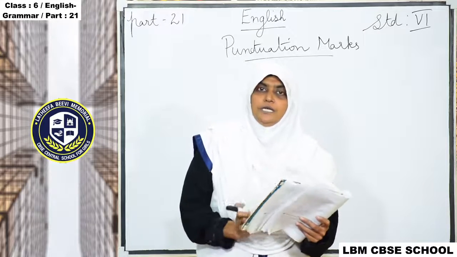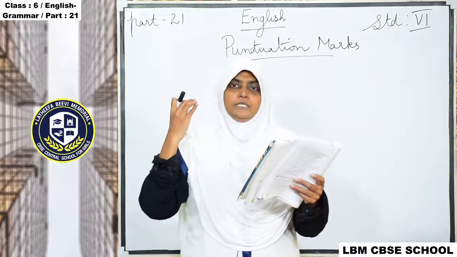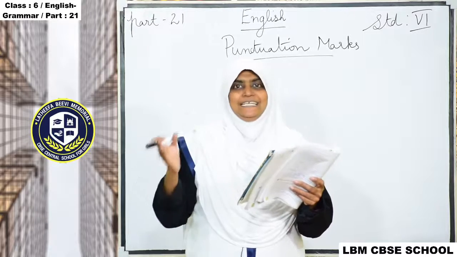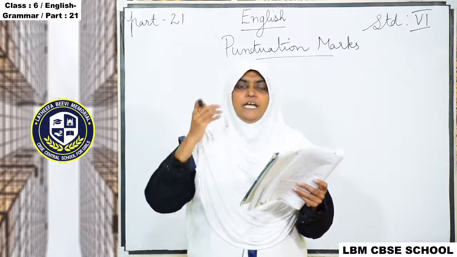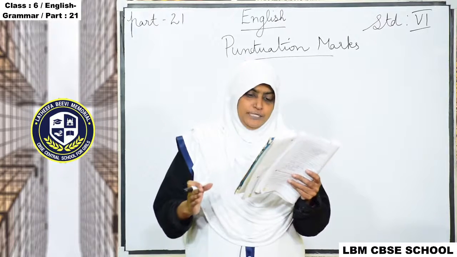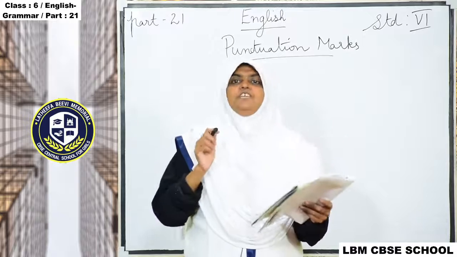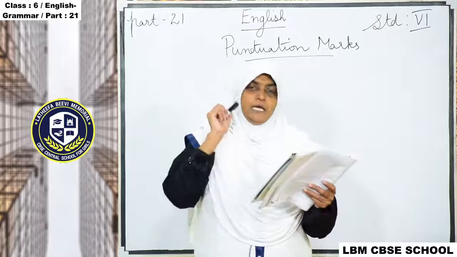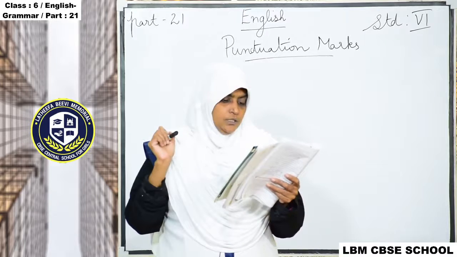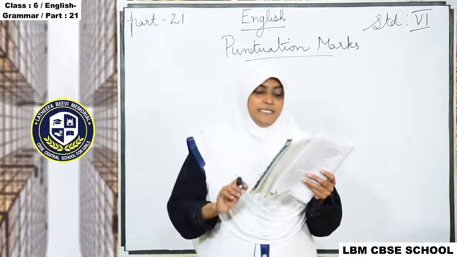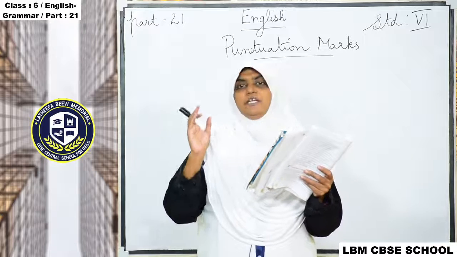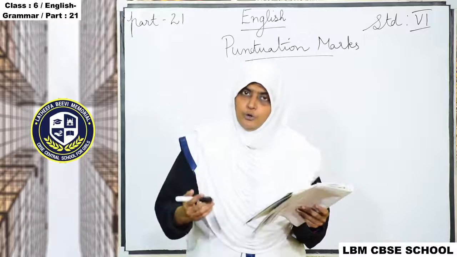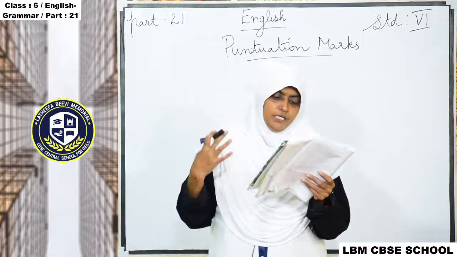So here you are conveying a message in two sentences. That time we need a semicolon, between the sentences or independent clauses. What do you mean by independent clauses? That also we are going to see, and after that you can understand it.